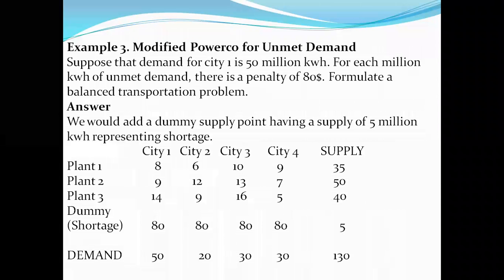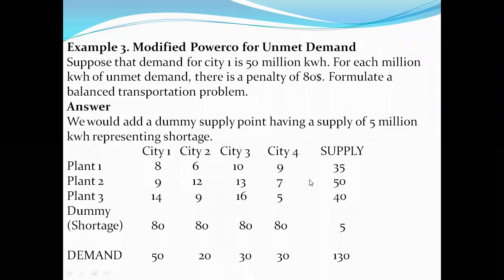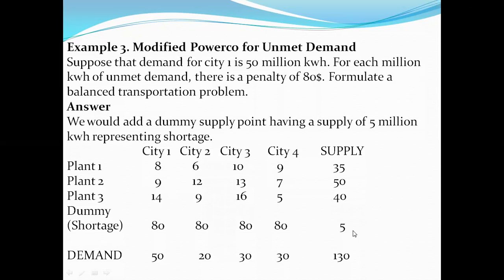And the next condition we will be looking at is the unmet condition of the demand. Suppose for city 1 the demand is 50 million kilowatt hours, and there is an unmet condition of 5 million kilowatt hours, because 125 is the maximum production of these three units, but there is a total demand of 130. So 5 million kilowatt hours represents a shortage. So we have to add a dummy supply point, and that supply needs to be compensated here.